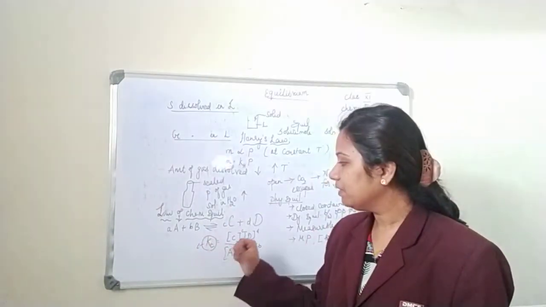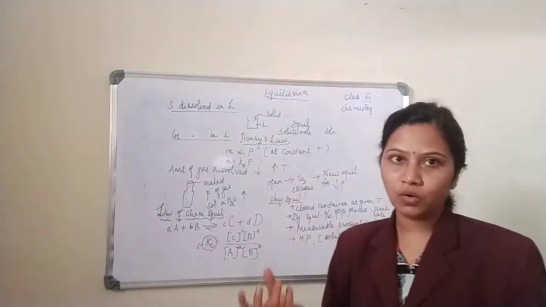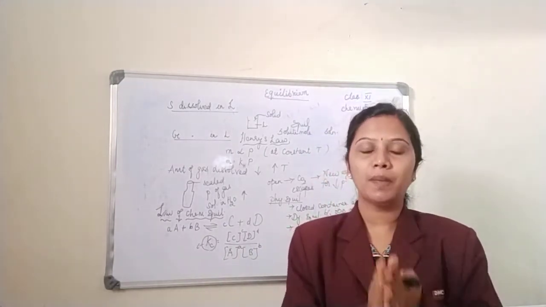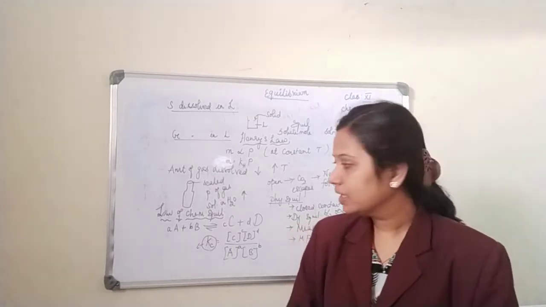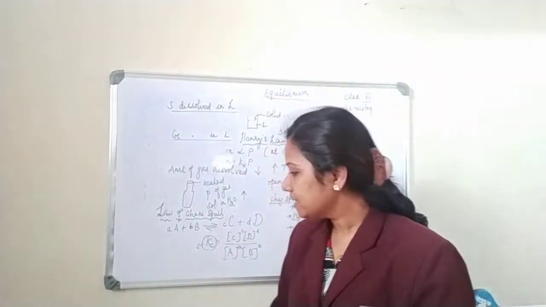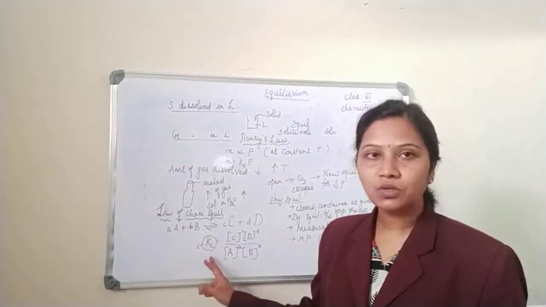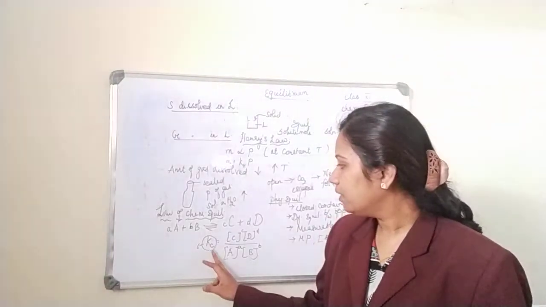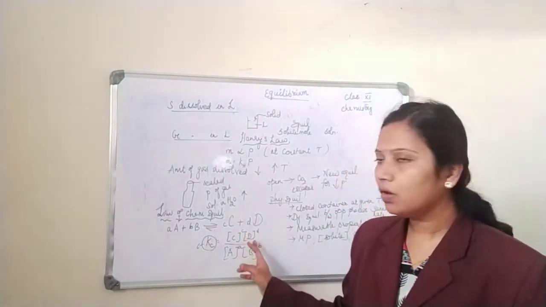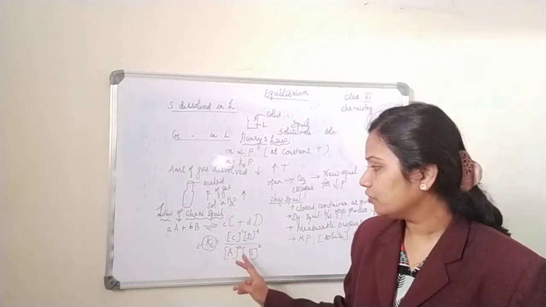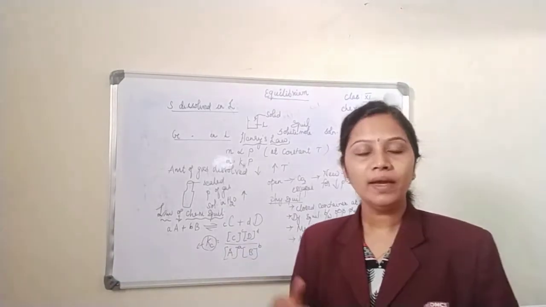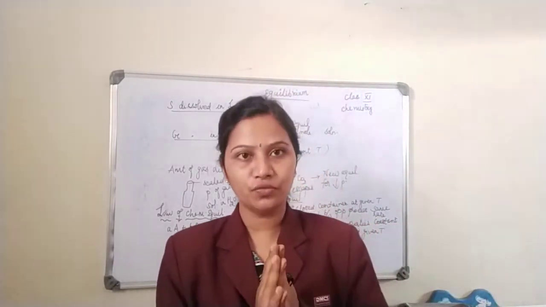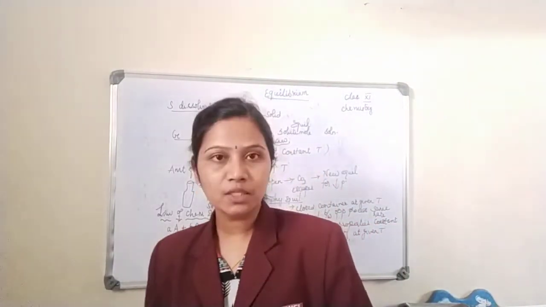So the law of chemical equilibrium states that the concentration of products to concentration of reactants, with each concentration raised to a power equal to the number of molecules. So what is this Kc? This is called the equilibrium constant. The equilibrium constant is defined as the ratio of concentration of products to concentration of reactants, provided the concentrations are raised to a power equal to the number of molecules of reactants and products. So let us proceed further.